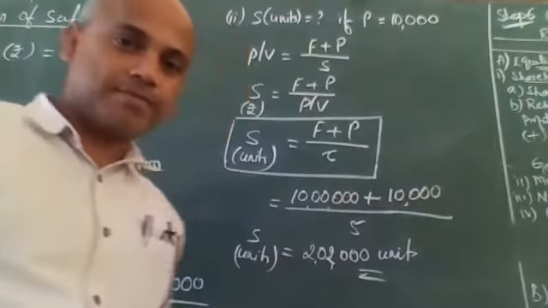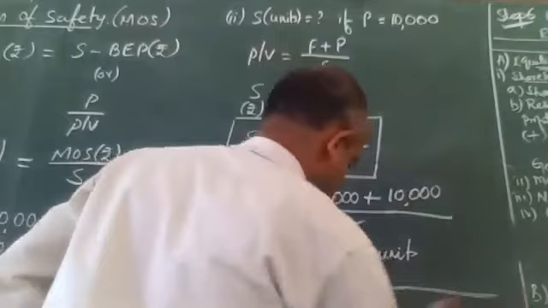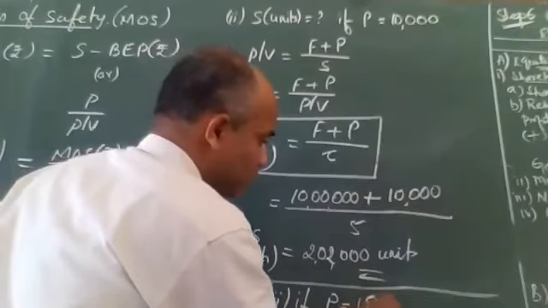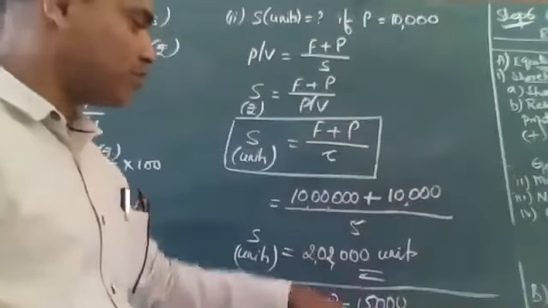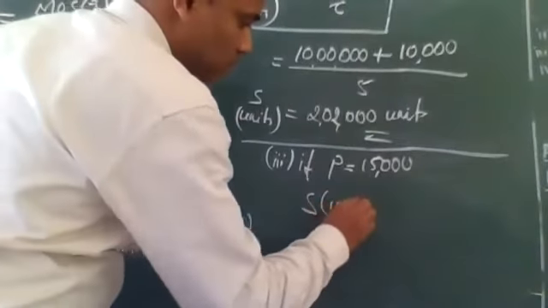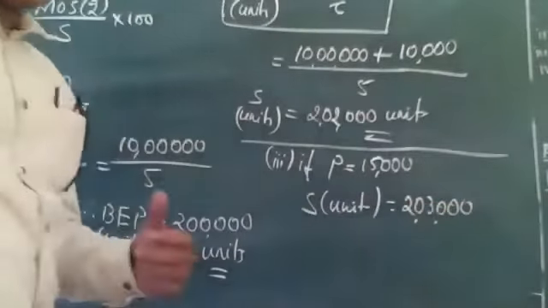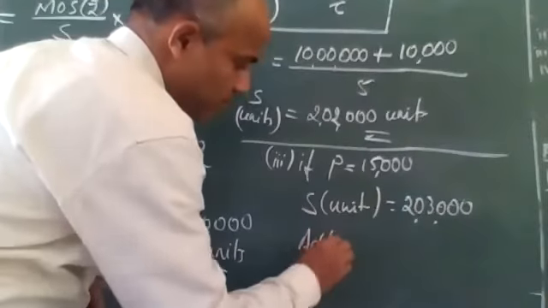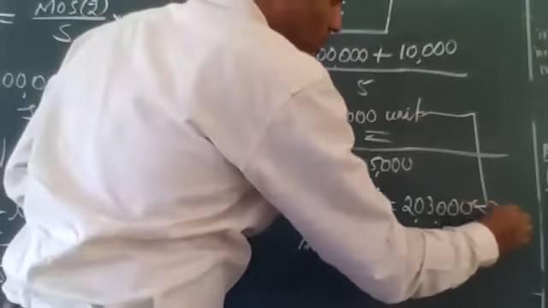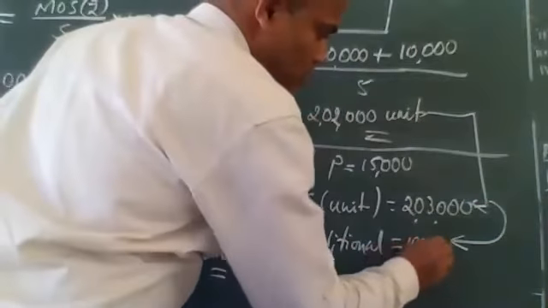Waiting for your answers. See, I'll just write it here. This is the third bit. Yeah, if you want a profit of 15,000 rupees, then obviously your sales will be 2 lakh 3,000 units. But he didn't ask you how many units. He says additional units. So from here to here, what is the additional units you are selling? 2 lakh 3,000 minus 2 lakh 2,000, that is 1,000 units.